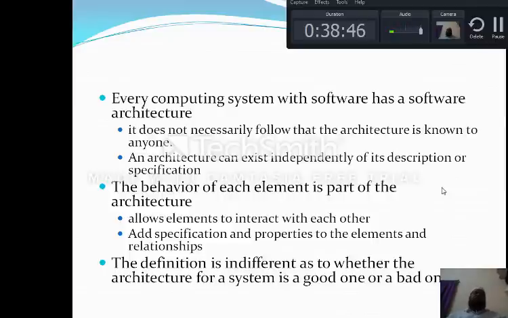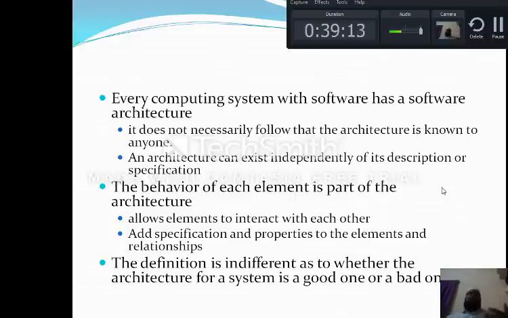Every computing system with software has an architecture. It does not necessarily follow that the architecture is known to anyone. An architecture can exist independently of its description or specification. The behavior of each element is a part of the architecture. What I told you right from the start of this unit is that the behavior of each element is a part of architecture.